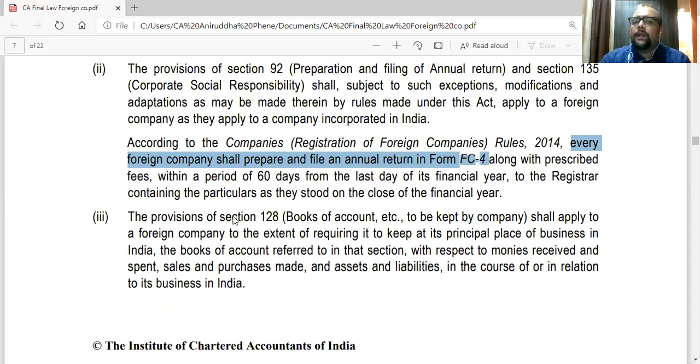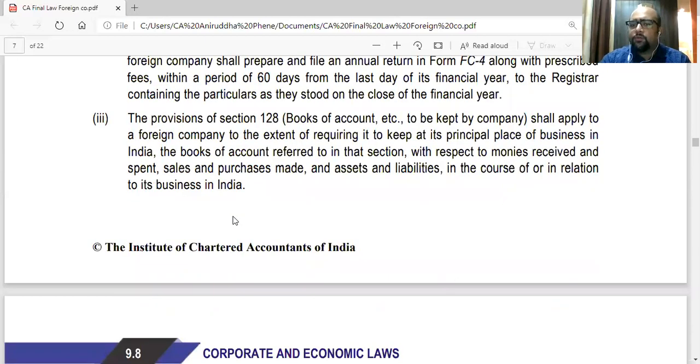Similarly, section 128 talks about books of accounts. What are the books of accounts to be maintained by an Indian company? Similarly, it is applicable to a foreign company. So the company has to maintain all the records of sales, purchase, assets, liabilities. Obviously, all the books of accounts. But regarding the business in India, because foreign companies, when they are doing business in India, regarding their Indian operations, they have to maintain books of accounts.